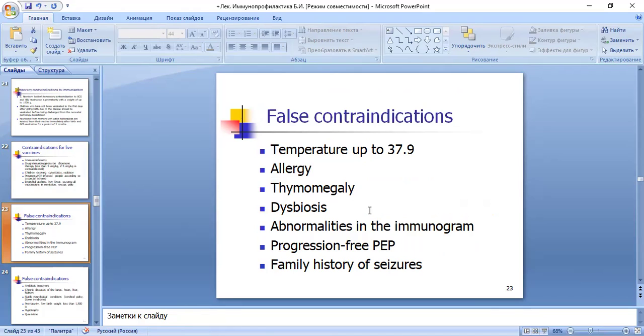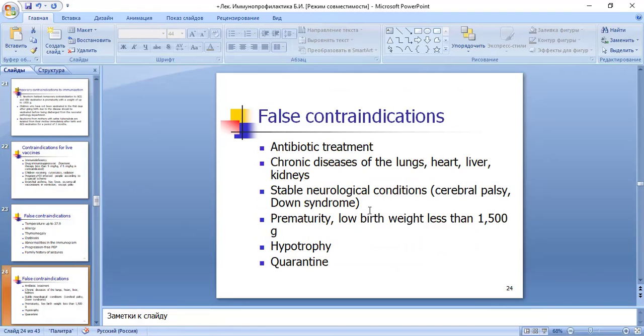False contraindications: temperature of more than 37.9 degrees Celsius, allergy, thymomegaly, dysbiosis, abnormalities in the immunogram, progression-free PEP, perinatal encephalopathy, family history of seizures, antibiotic treatment, chronic disease of the lungs, heart, liver, kidney, stable neurological conditions, which means cerebral palsy, Down syndrome, premature baby, hypertrophy.